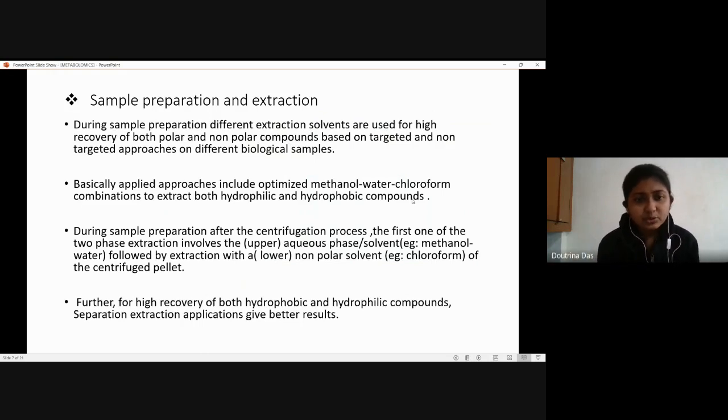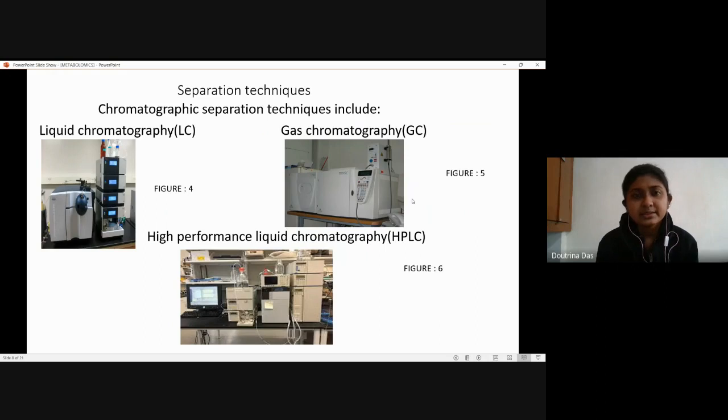And again, if you want to get a much purer version of the sample that we are using for our study, we can go on for other separation techniques that will obviously give better results. So these are the separation techniques which can be used after the two-phase separations which I've mentioned earlier. These are more specific, more sophisticated techniques, which will give even better separations. Some of them which are mostly used in metabolomics are LC, that is liquid chromatography, GC, or gas chromatography, and HPLC, or high performance liquid chromatography.